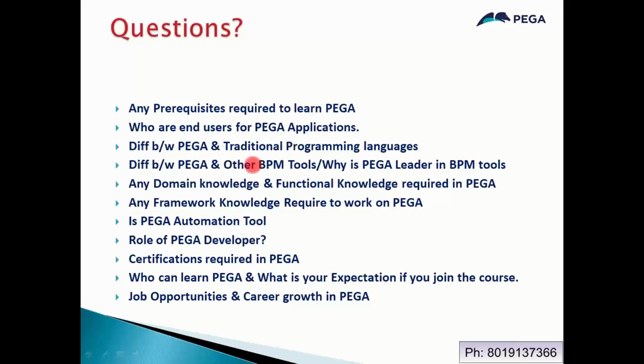And in other BPM tools, 30 to 40% coding is required. I'm not saying coding will not be there in other BPM tools. In other BPM tools, coding is compulsory.